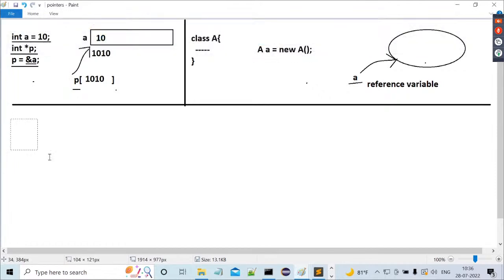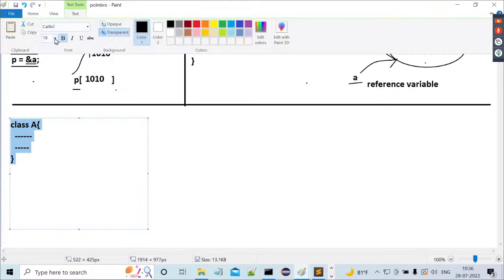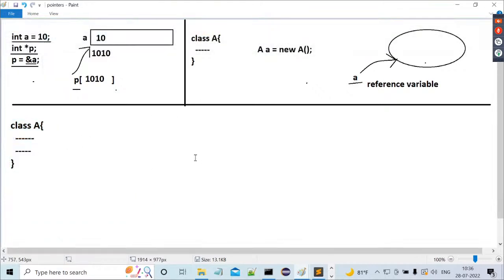This is my Java class. As the same class here I want to take class A. Inside this class, I have written some implementation, some variables and methods. Okay, fine. This is class A I have taken. Observe carefully. Now for this class A, we have to create an object, right? We have to create an object for class A.